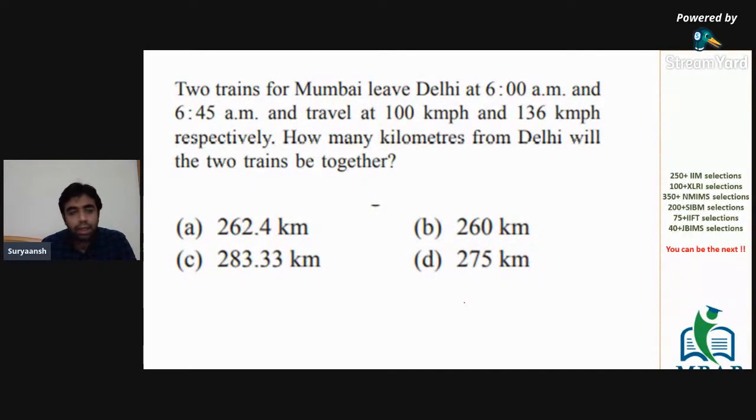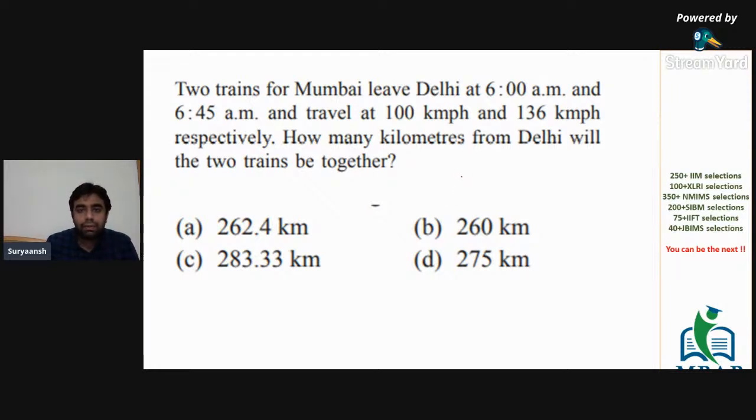Okay, third question. Two trains from Delhi for Mumbai leave at 6 a.m. and 6:45 a.m. and travel at 100 kilometers per hour and 136 kilometers per hour, respectively. How many kilometers from Delhi will the two trains meet?